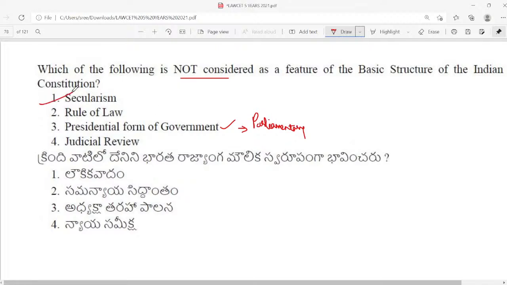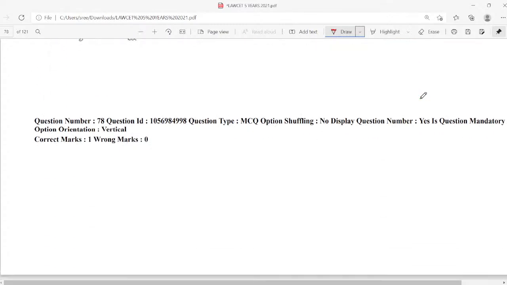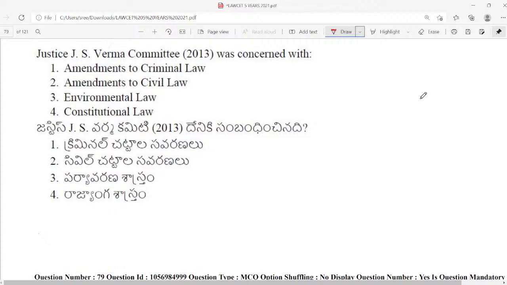Whereas secularism, rule of law, or judicial review, all of them are a part of the basic structure of the Indian constitution. As I have explained in the previous classes, basic structure is nowhere mentioned in the Indian constitution. It is a judiciary-evolved doctrine which was evolved in Kesavananda Bharati versus State of Kerala. We are going to discuss this in our upcoming classes, so don't worry about this. Let's proceed with the next question.